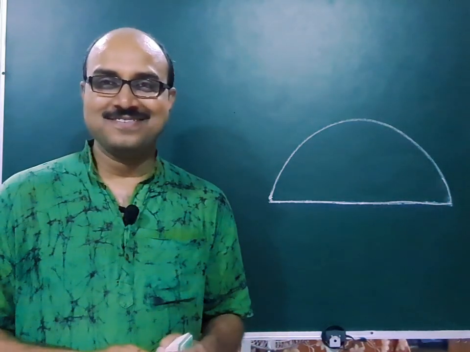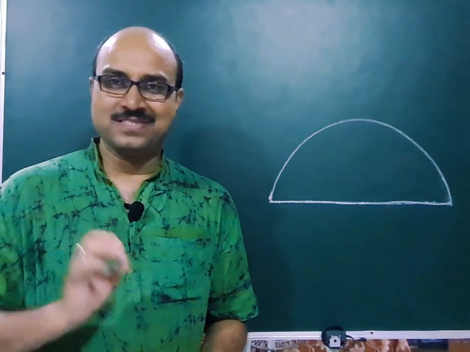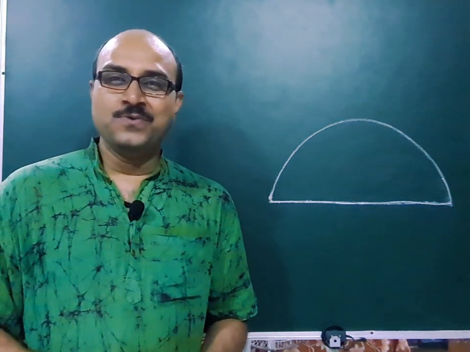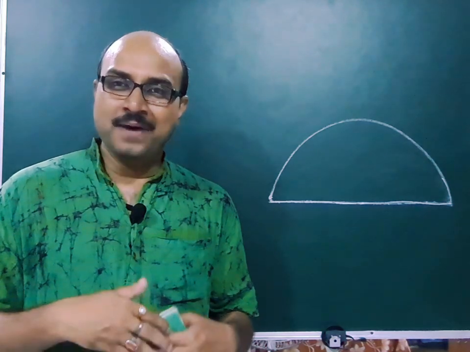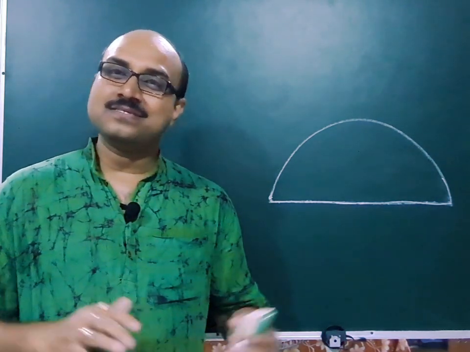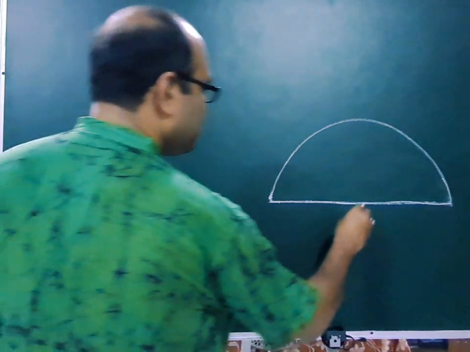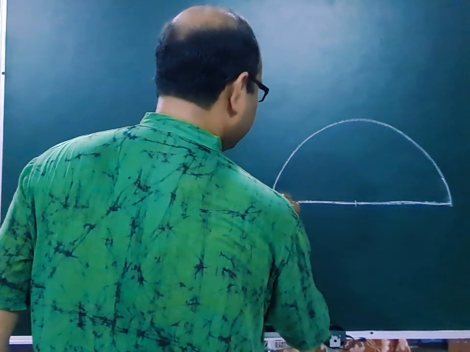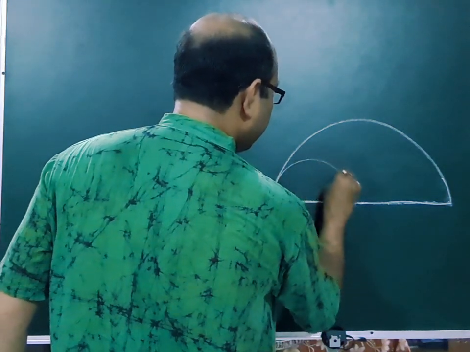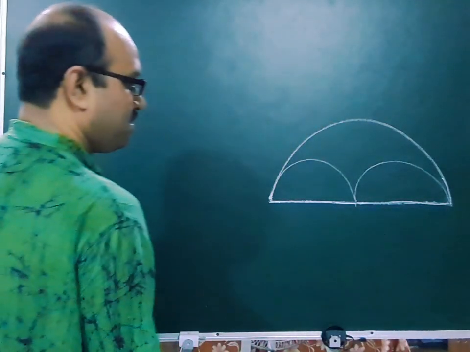Now this is what? This is a semicircle based upon this straight line. Now let us do one thing. Suppose we are trying to draw multiple semicircles inside this bigger semicircle upon the same straight line. What will happen? Let us see. Suppose this is the center. Initially, we draw two semicircles.